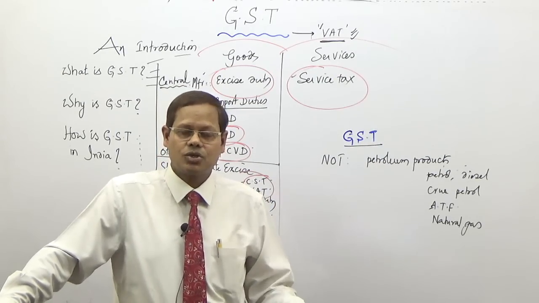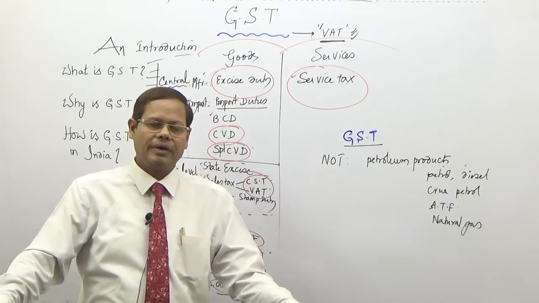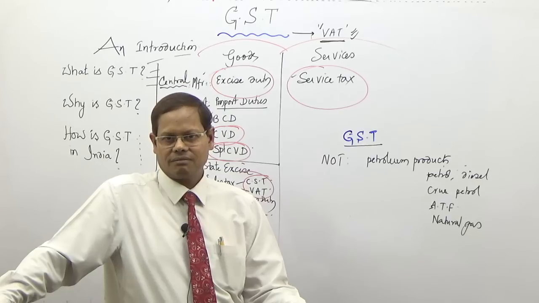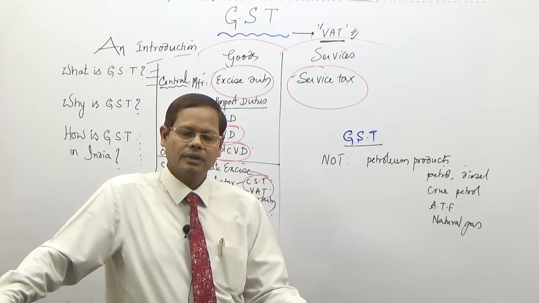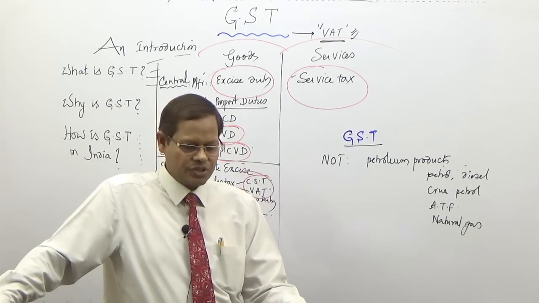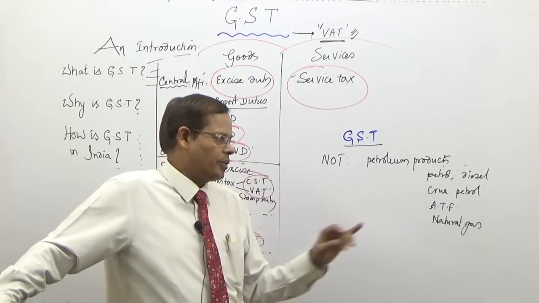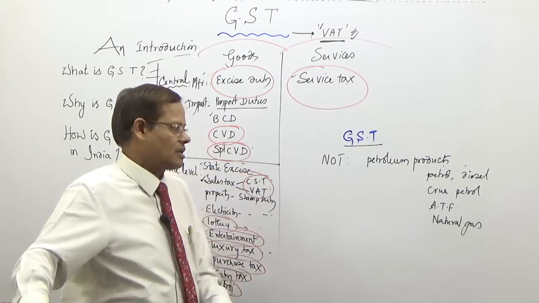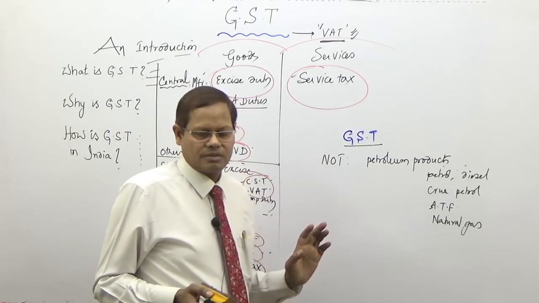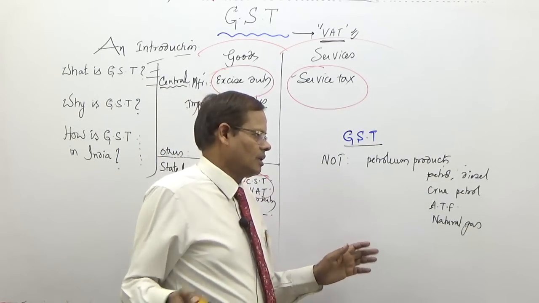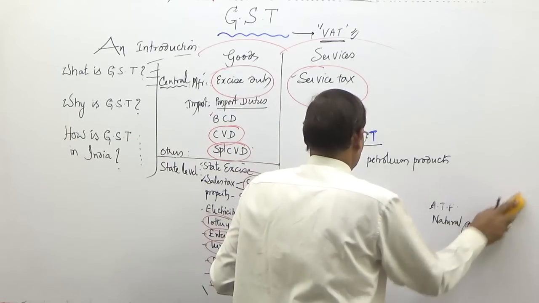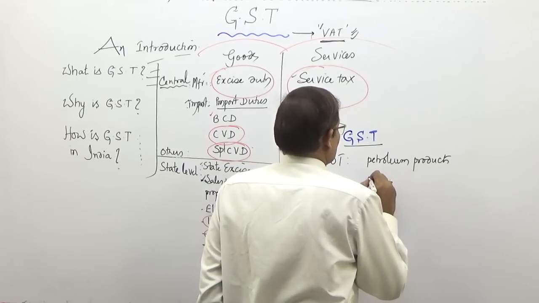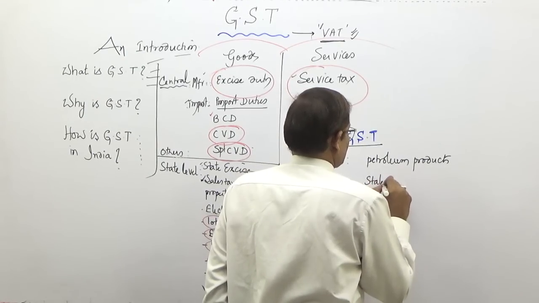At a later date to be announced, a date will be given. There is something called the GST Council, a high powered body, which decides on which date GST would be made applicable to the petroleum products. Till then, GST is not levied on these products. So right now it is out. What date it will be, we don't know. So next to that, obviously, state excise on liquor.